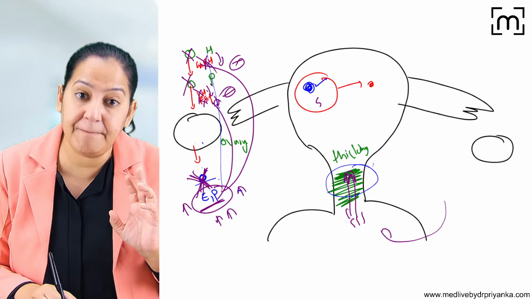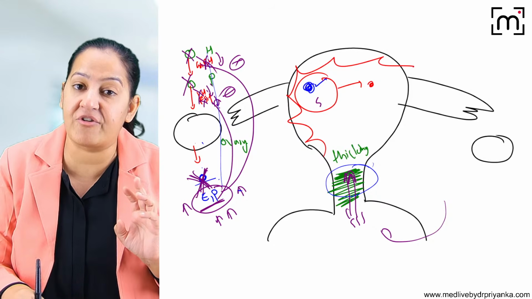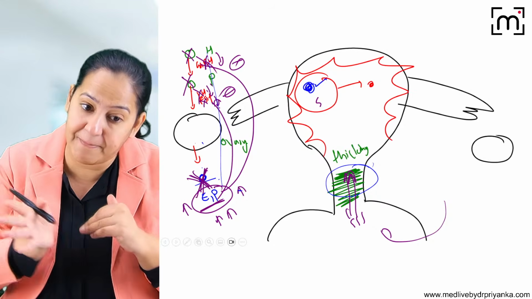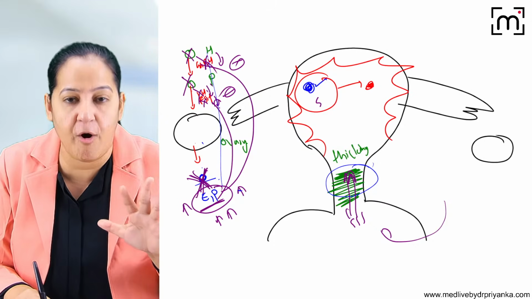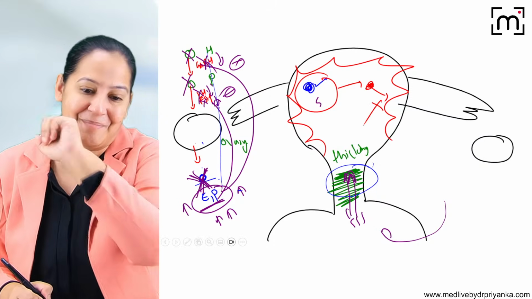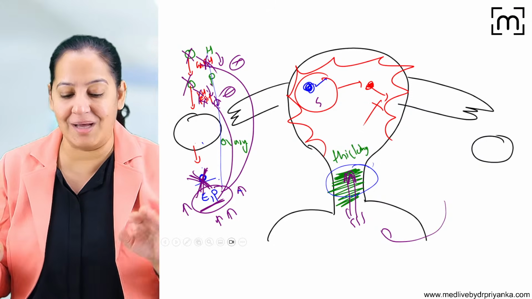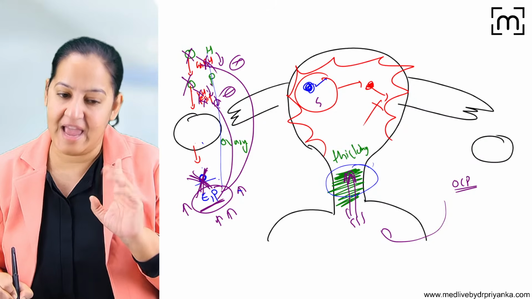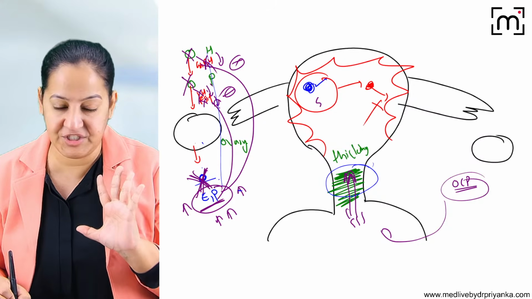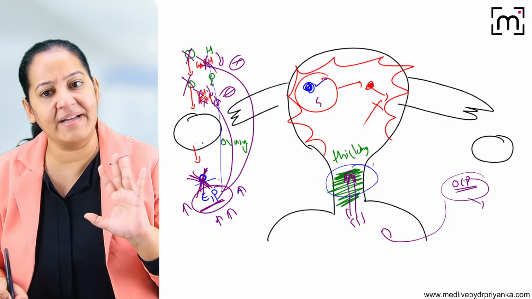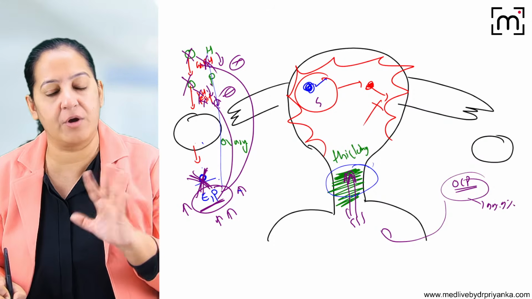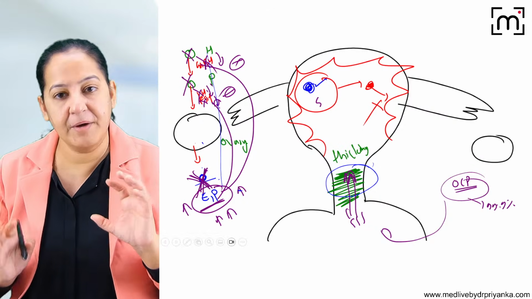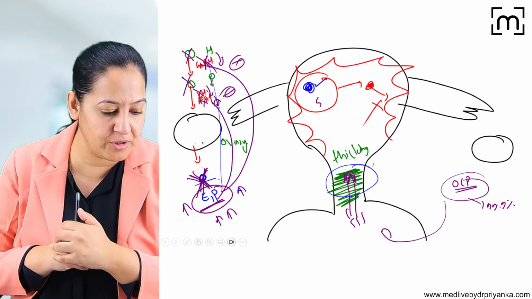But OCP makes the uterus, the endometrium, unfavorable for implantation. So although the zygote is formed, it cannot be implanted. This is the third mechanism. So if the female is taking OCP very regularly, every day, without missing the pills, there is a 99.9% chance the couple will not conceive, because there are three mechanisms. How many of you got all three?